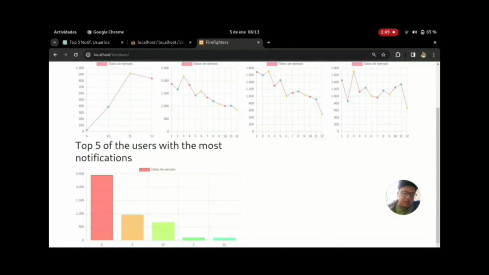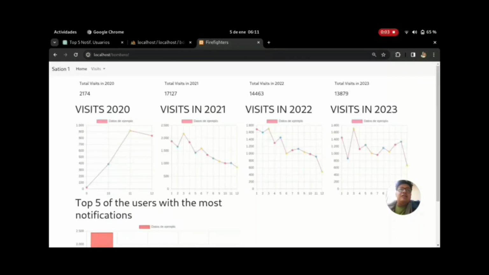With that KPI, we can see we have to pay some attention to user number 5, because it's so important, because that user uses this page the most, with the most time.